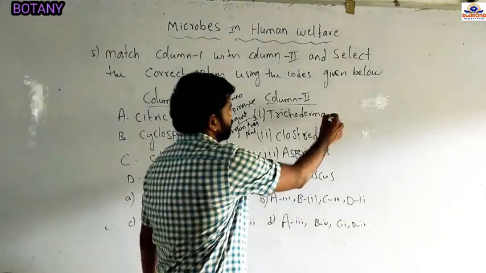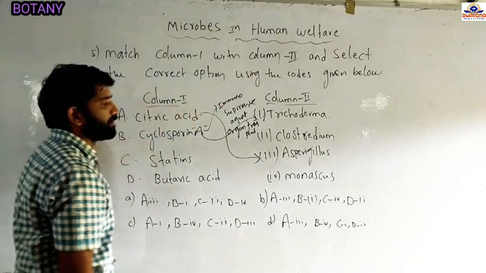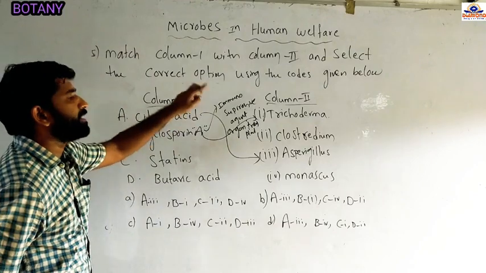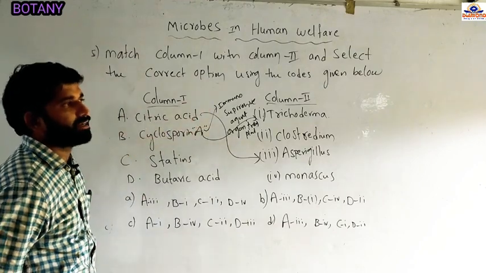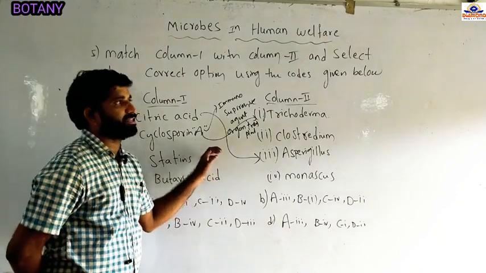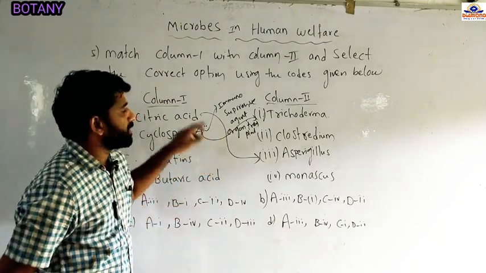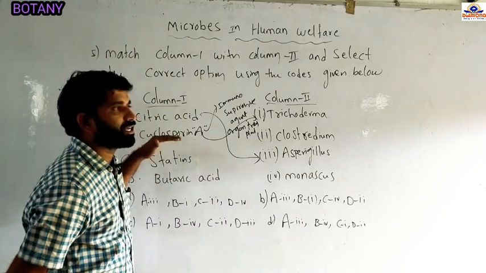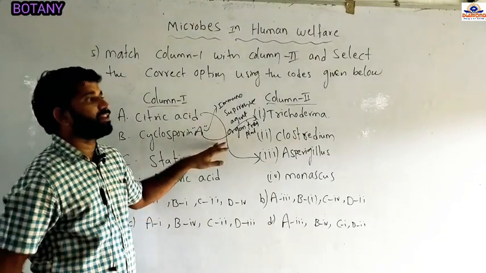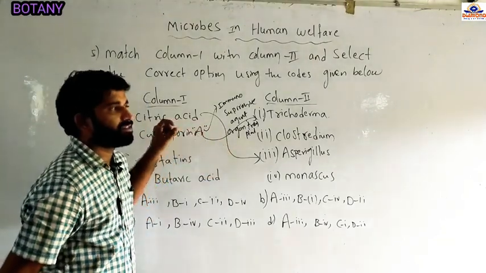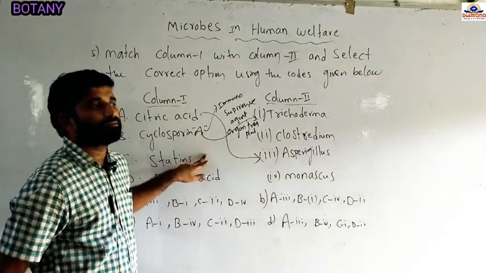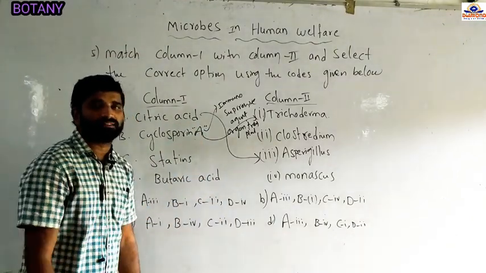Trichoderma polysporum is also a fungus, and it produces cyclosporin A. It acts as an immunosuppressive agent in organ transplantation. When we transplant organs like livers and kidneys, we have to add cyclosporin A. If cyclosporin A is not injected, infections can take place between the foreign organ and the patient's body, and the organ transplantation will not be successful.